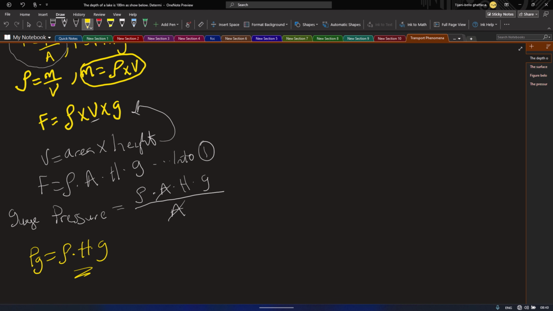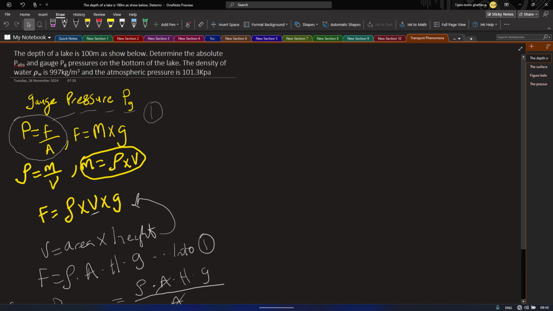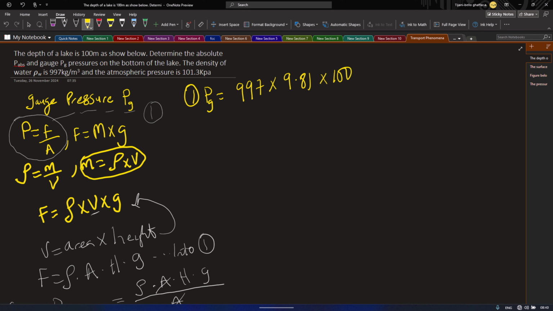So by the time we apply this into the equation, first of all, let's look for our gauge pressure, which is PG, equal to density of water is 997 kilogram per meter cube, right? Times acceleration due to gravity, which is 9.81 meter per second square, and our height is 100 meter. So solving this, we get 978.1 kilopascal, right? So I had to convert to kilopascal because the SI unit for pressure is kilopascal.